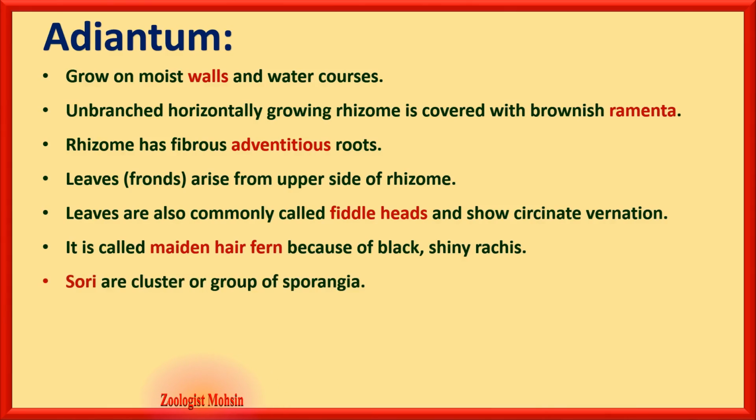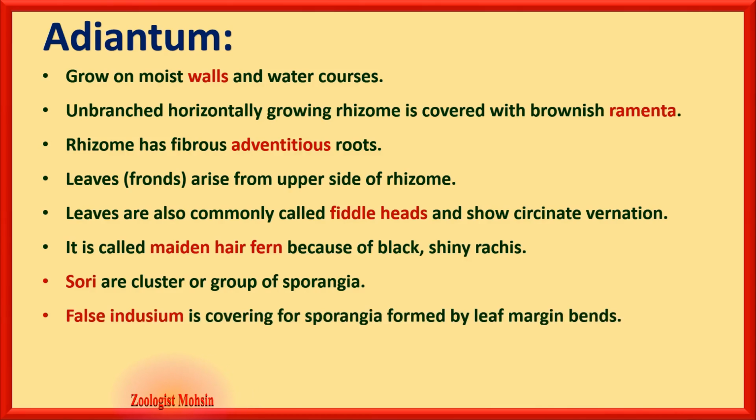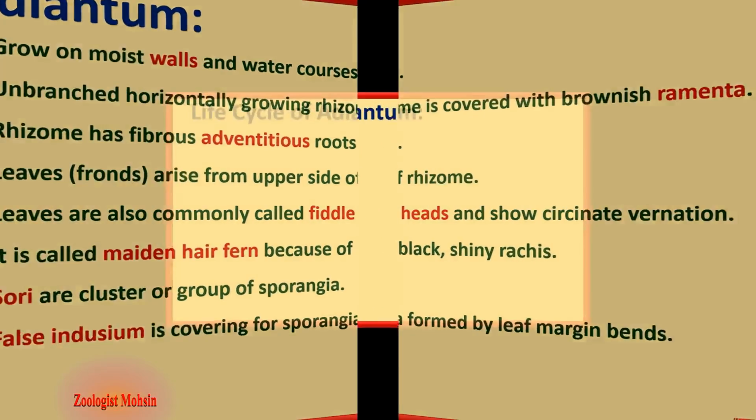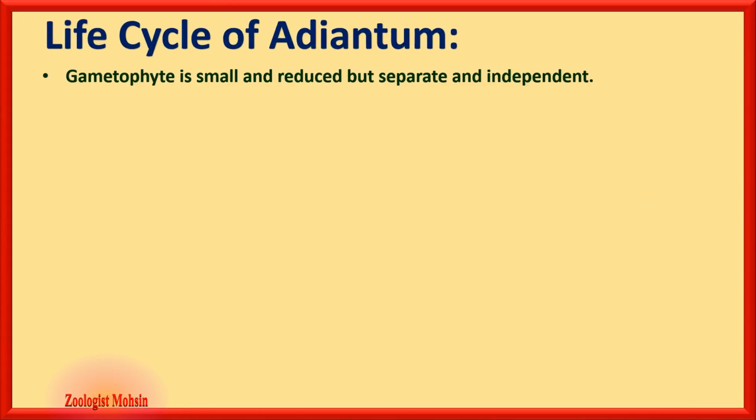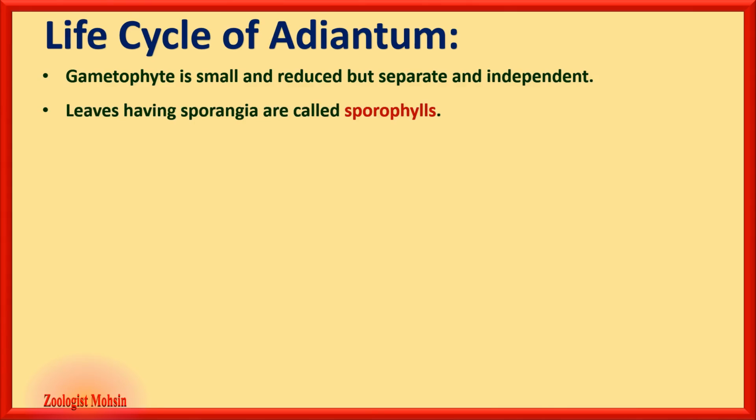Sori are clusters or groups of sporangia. Sorus is the singular. False indusium is the covering for sporangia formed by leaf margin bends. False indusium, very important for you. Life cycle of Adiantum. Gametophyte is small and reduced but separate and independent. Leaves having sporangia are called sporophylls.